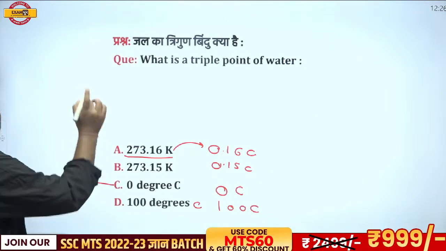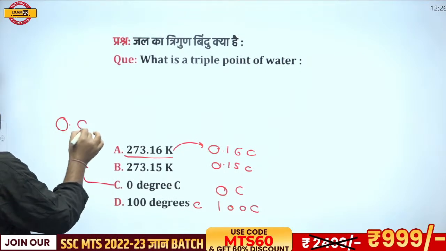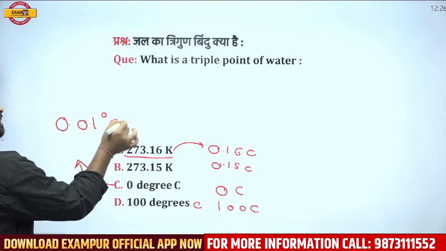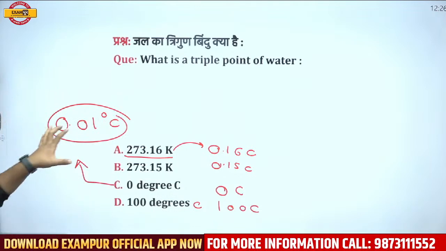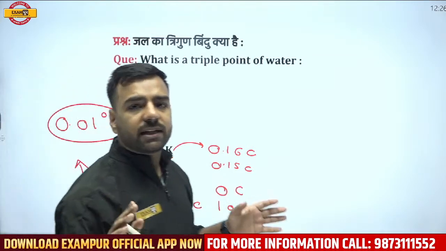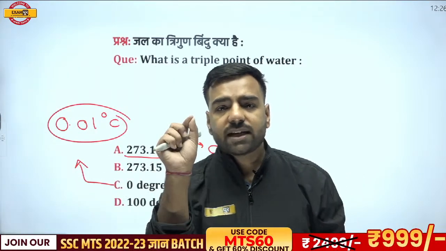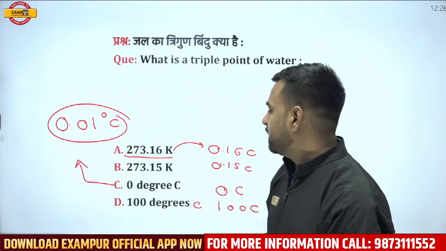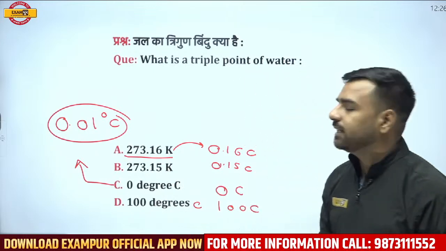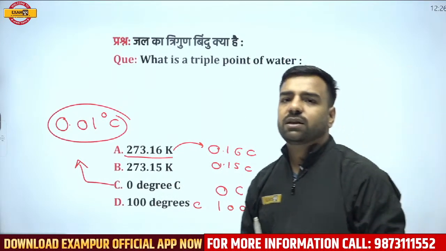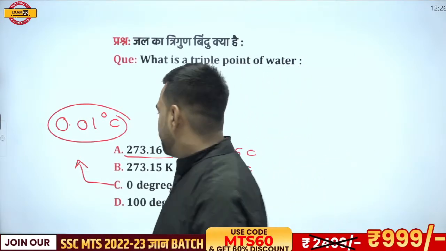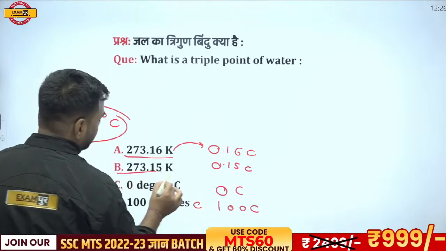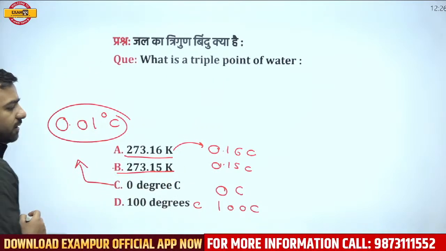Why? Because the exact value is 0.01 degrees centigrade. And for these questions, we must remember we have to click on the answer which has the nearest value. The nearest value present here is 0.01 degrees centigrade. Right? Now, there's one thing. If I go with the option 0 degree centigrade, this is the direct conversion over there, right?